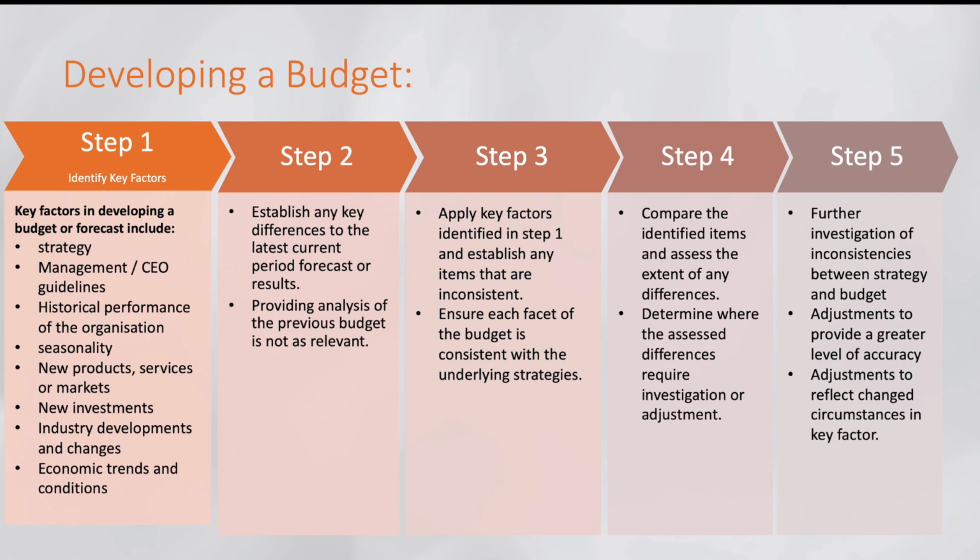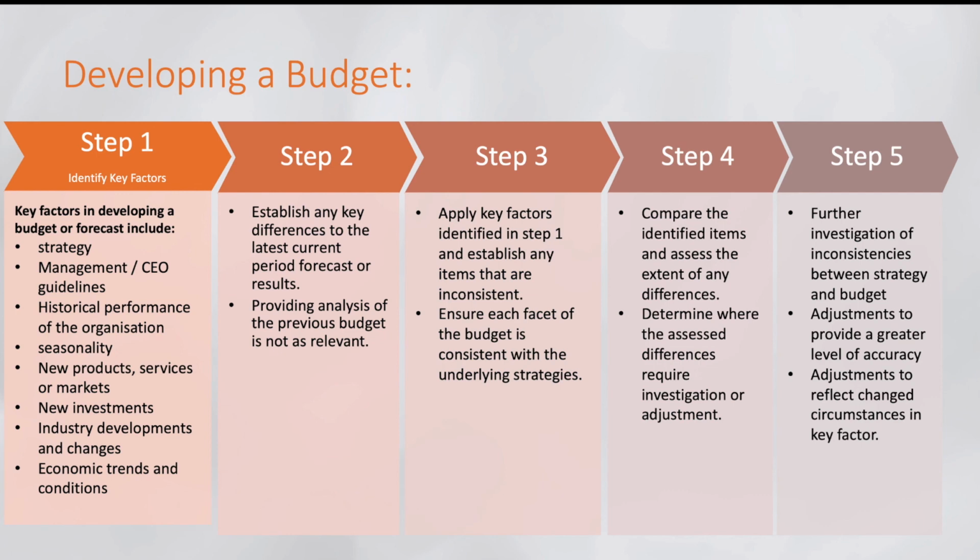Now, a very easy way to think of developing a budget is, first of all, you identify these factors, then you get the data in step 2. In the 3rd step you compare any inconsistent items between step 2 and step 3. Then you compare this data with the investigation you have made into why these inconsistencies have come through.